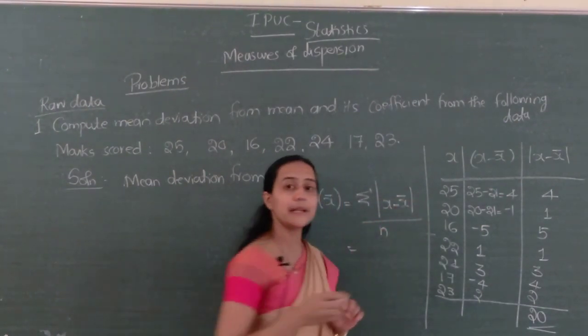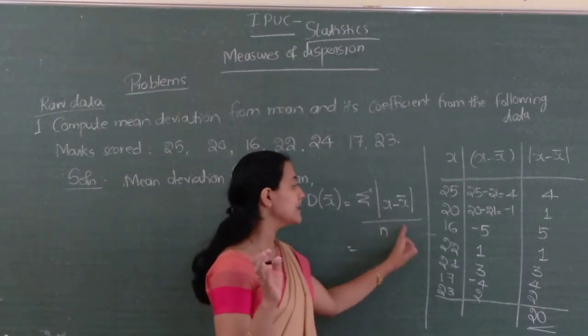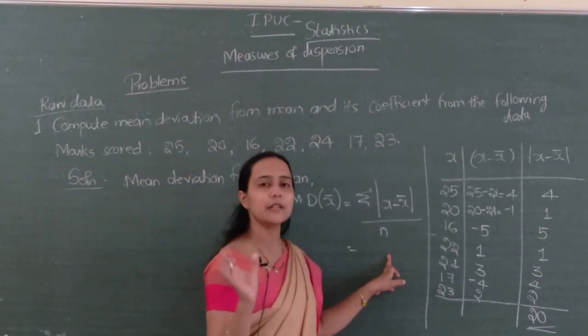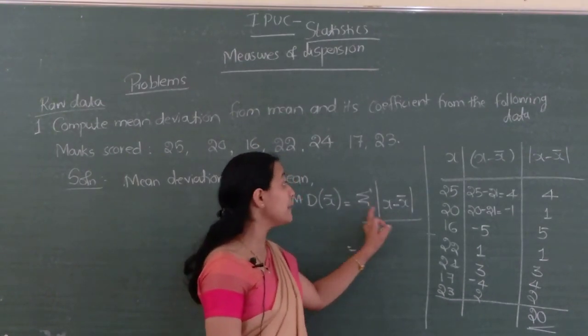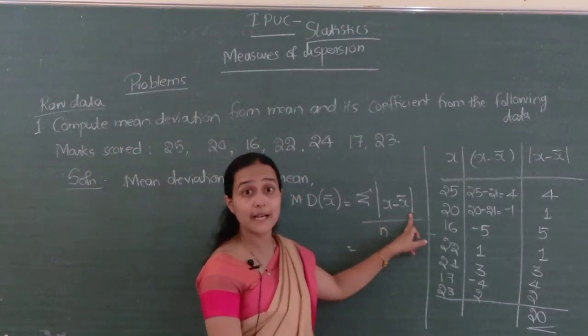Small n, remember, if frequency is not there, small n comes. In the case of raw data or ungrouped data, which one comes? Small n.